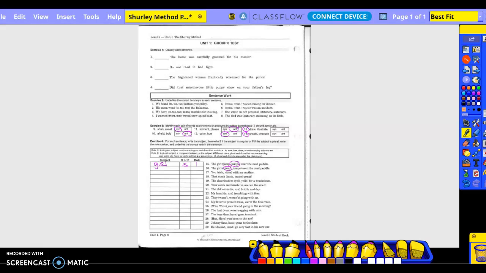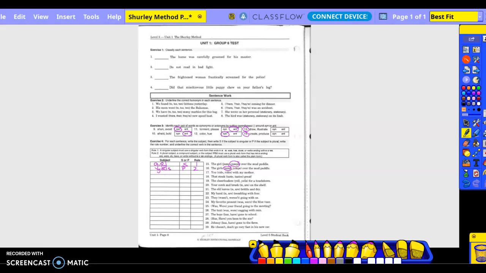Okay. The girls jump over the mud puddle. Subject, girls. Is that singular or plural? Plural. So then we would look at rule number 2, and it says you do not want to have a verb with an S, right? Does that match what we picked?